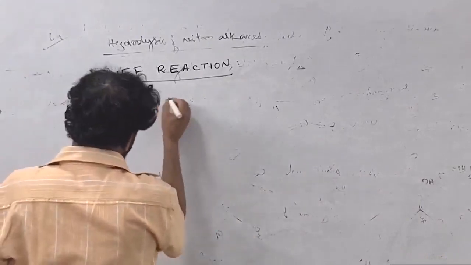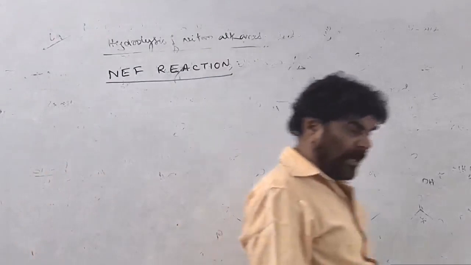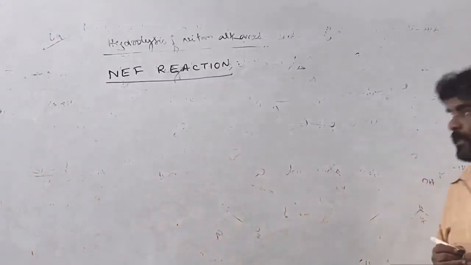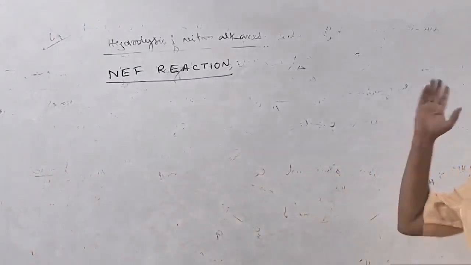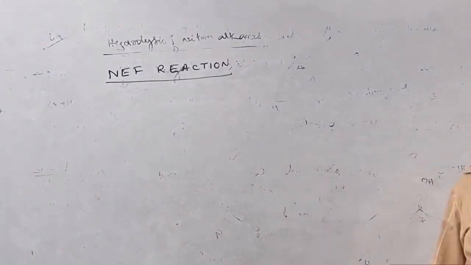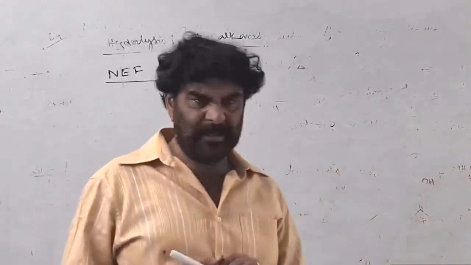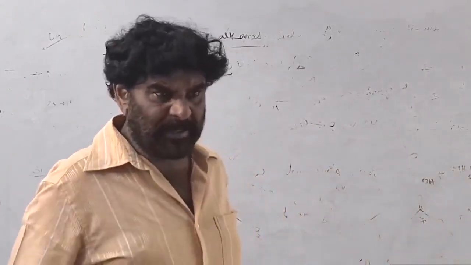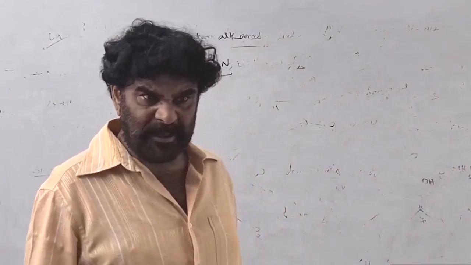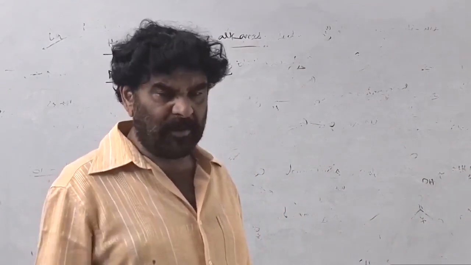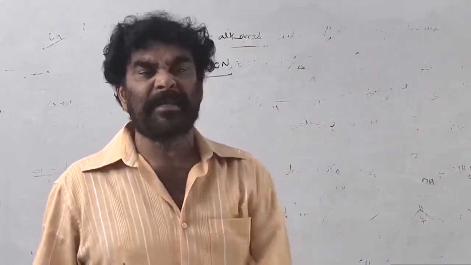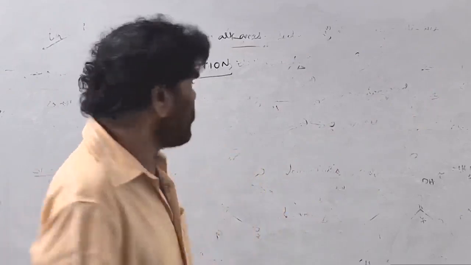Here the reactants are sodium salts of nitro compounds, sodium salts of nitronic acids. I told you that due to tautomerism, primary and secondary nitro compounds are soluble in strong sodium hydroxide, a strong base, and convert into their sodium salts.